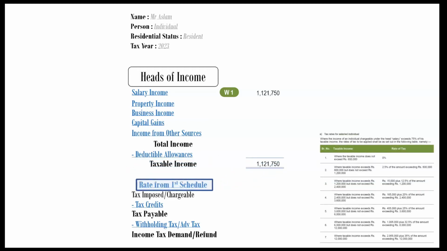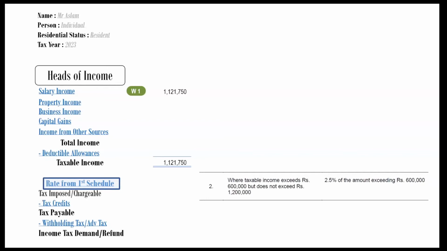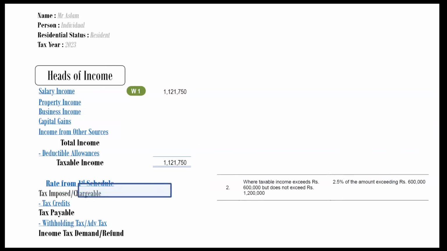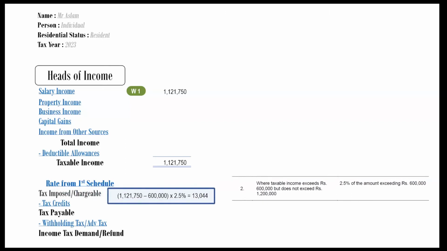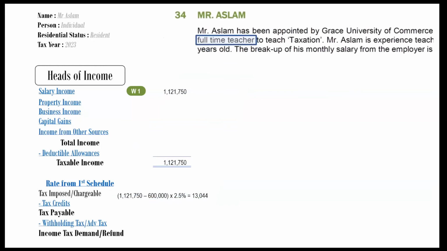Let's find rate of tax for salaried person. These rates are given in exam, so no need to memorize these tables. Second slab will be applicable. Using this tax slab, work out tax figure. Tax imposed comes to rupees 13,044.